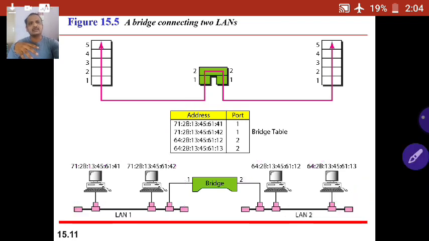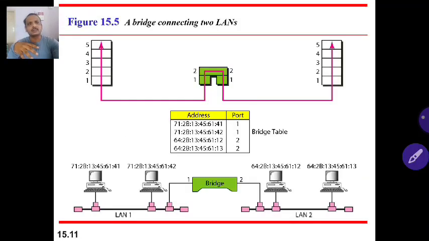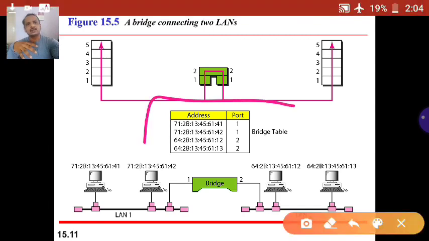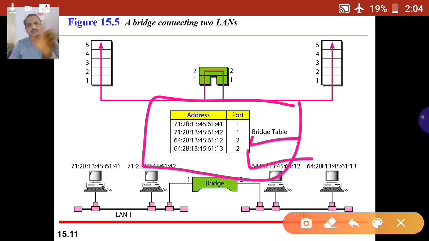The bridge initially maintains the bridging table, and the bridging table is updated dynamically. We see 4 computers, 2 belonging to LAN 1 and another 2 belonging to LAN 2. LAN 1 is connected through port 1, LAN 2 through port 2. For the computers in LAN 2 we put port address 2, and for the computers connected to LAN 1 we put port address 1. So it is a bridge table, dynamically maintained and updated.